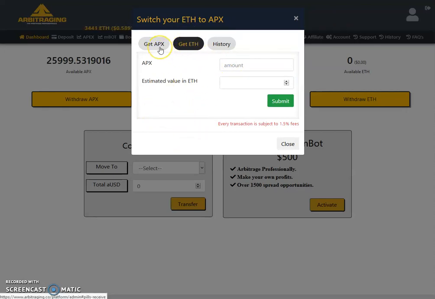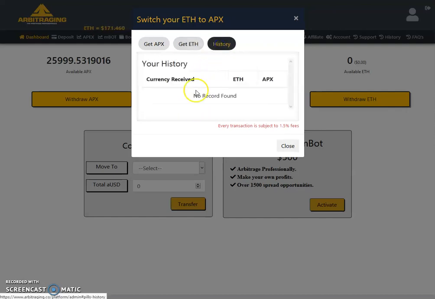After trading and whatever we wanted to do, we can convert our Ethereum by selling our Apex, and we will get it. And basically this is the history box. In this history we can see the currency we have received, how much Ethereum we paid, how much Apex we got, and all the history will be shown in this box.